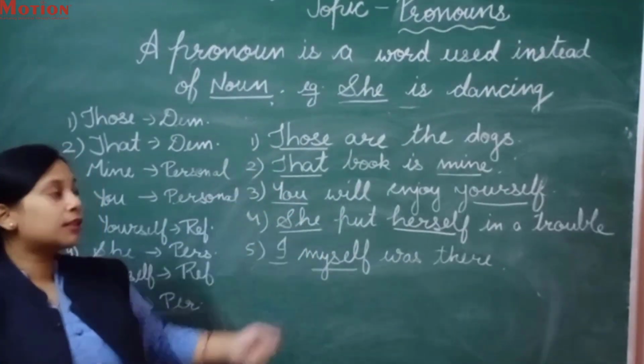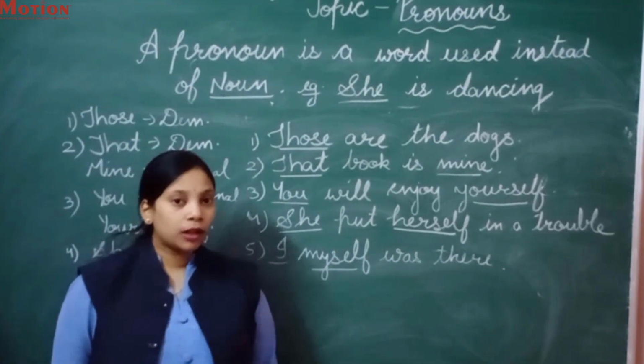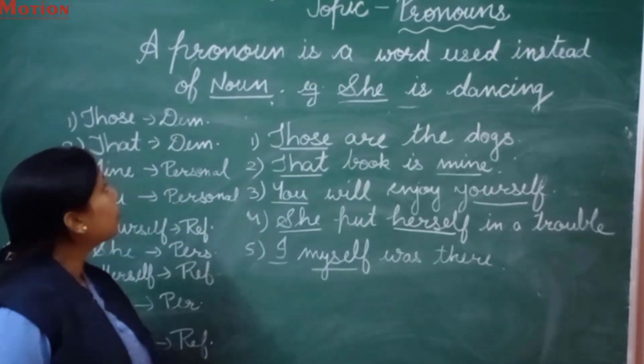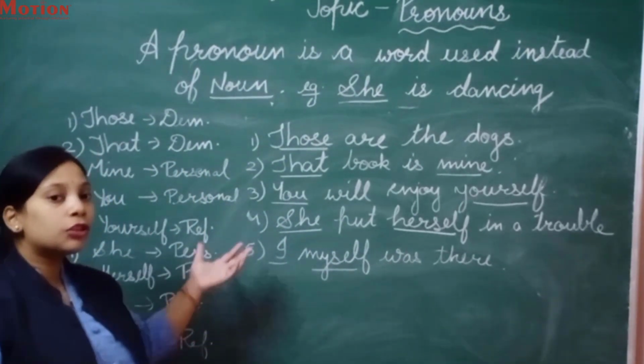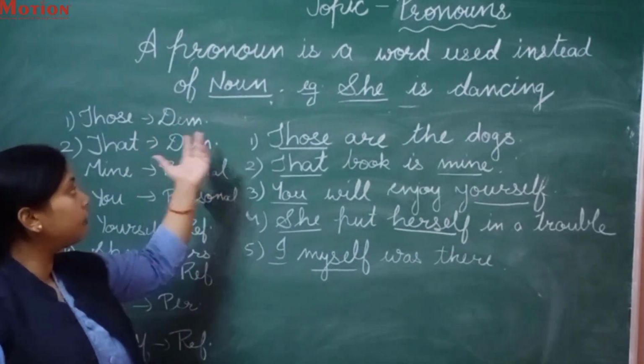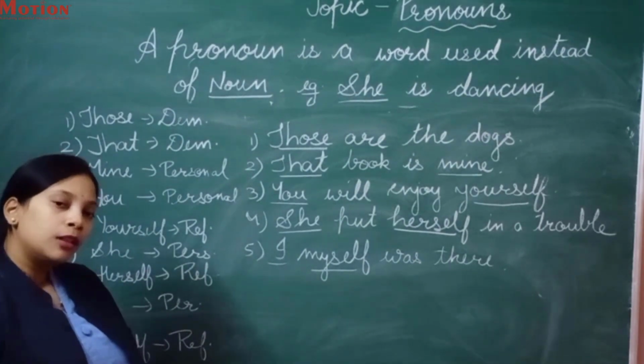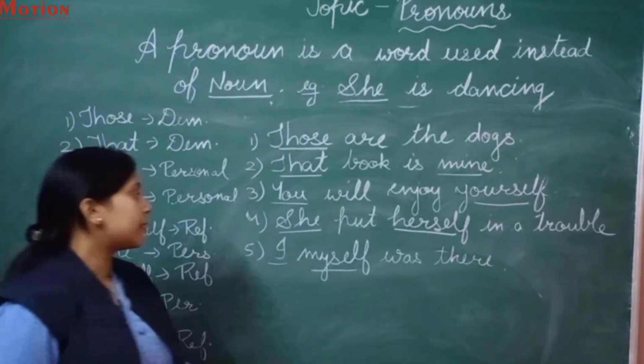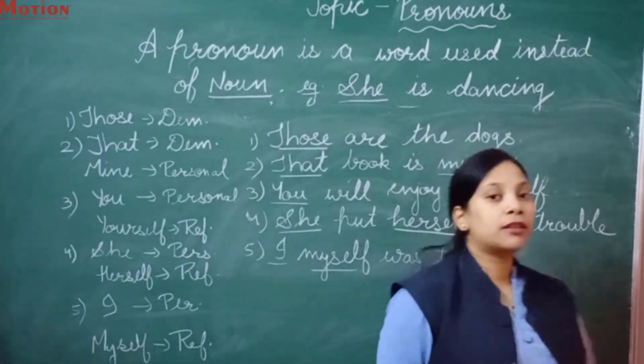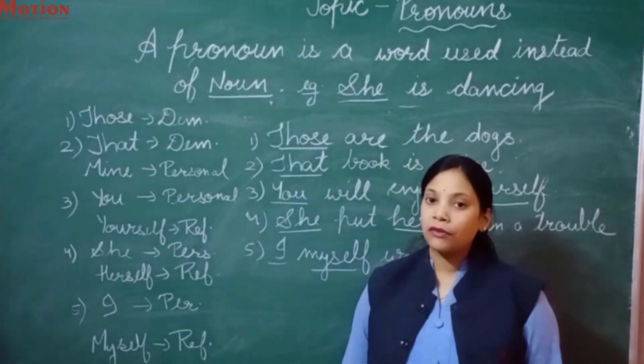Firstly, we have discussed the definition of pronoun, that is, what is a pronoun. So a pronoun is a word which is used instead of a noun, used in the place of a noun. That is called a pronoun.